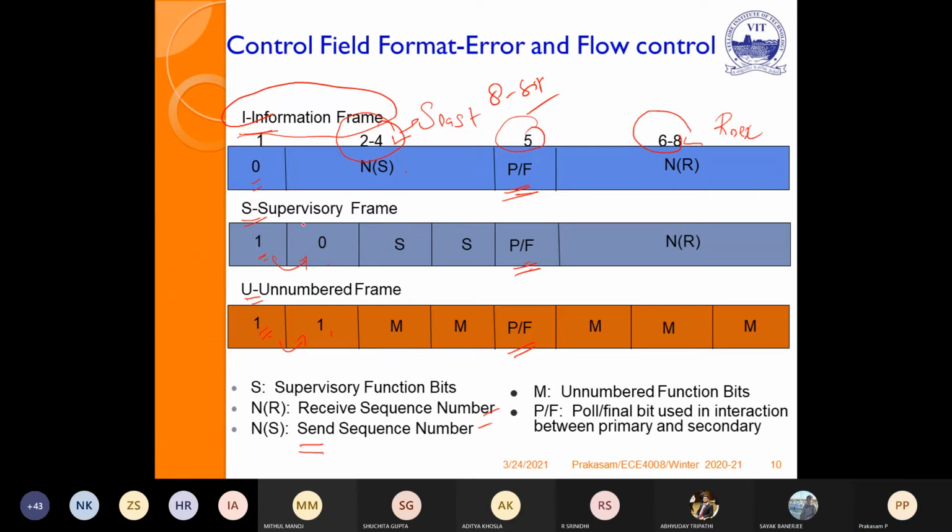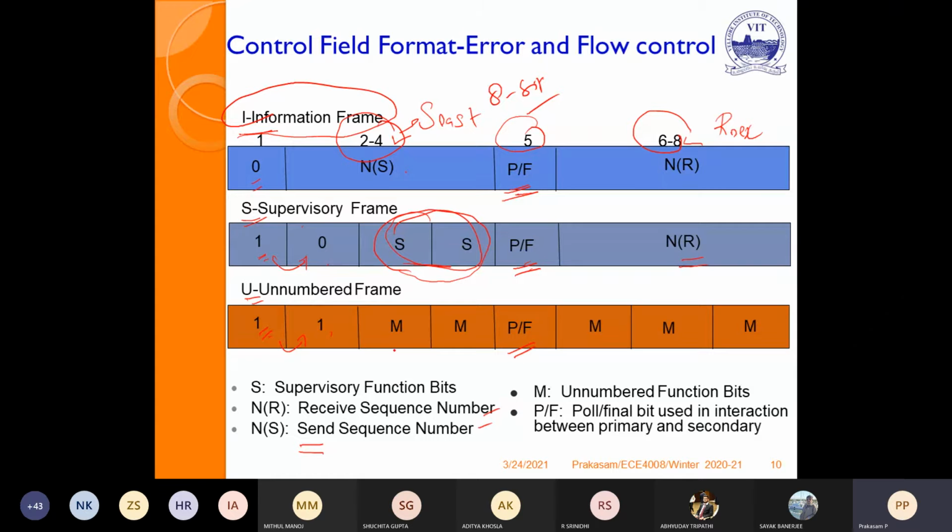In a supervisory frame, there is no need for a send sequence number because the supervisory frame is acknowledging. So it will contain only the receive sequence number, because I have received up to 5 and I am waiting to receive the sixth frame. Here no send sequence number is needed, because receive alone is sufficient. These two bits are used to represent the function of the supervisory frame, the function bits. We will see what the functions are in the forthcoming slides. So this is the supervisory frame.